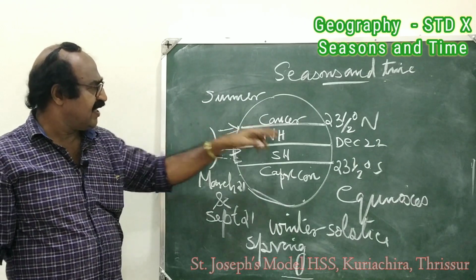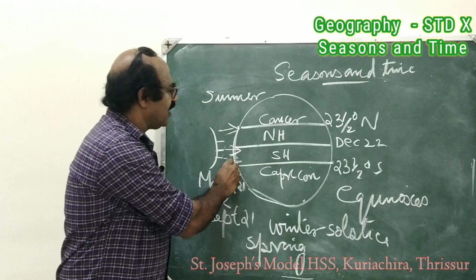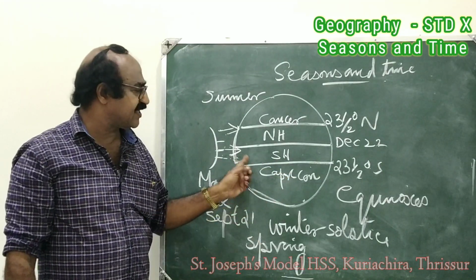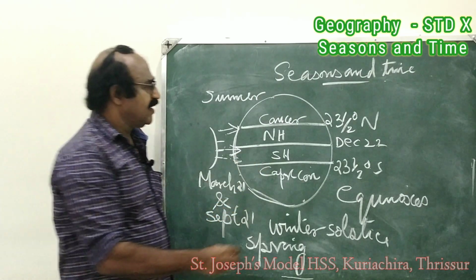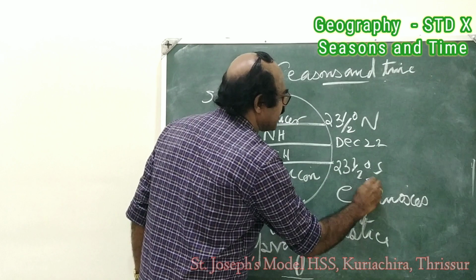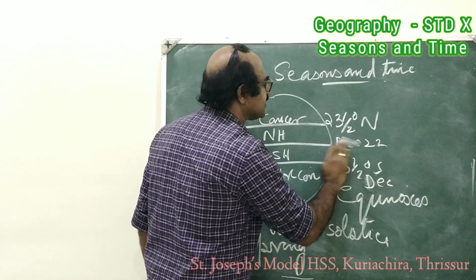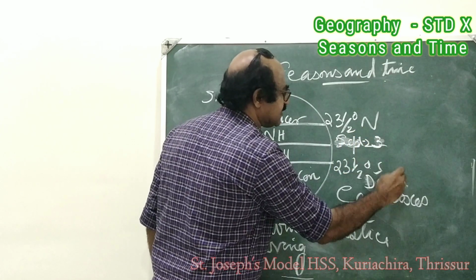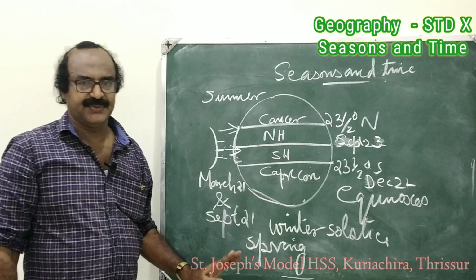Then also the sun moves from December 22 southward and reaches vertically over the Tropic of Capricorn on December 22. This is September 23 and this is December 22.